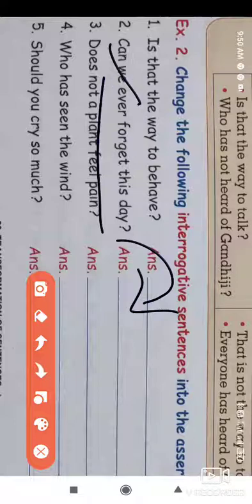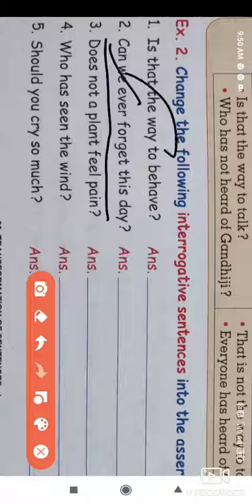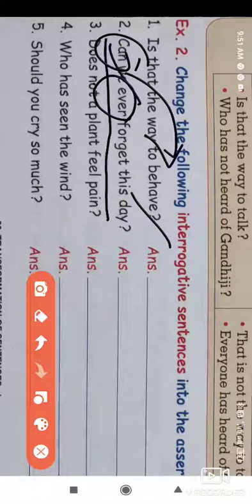We must put "we" as the subject at the start of the sentence, then "can". So, we can never forget this day.